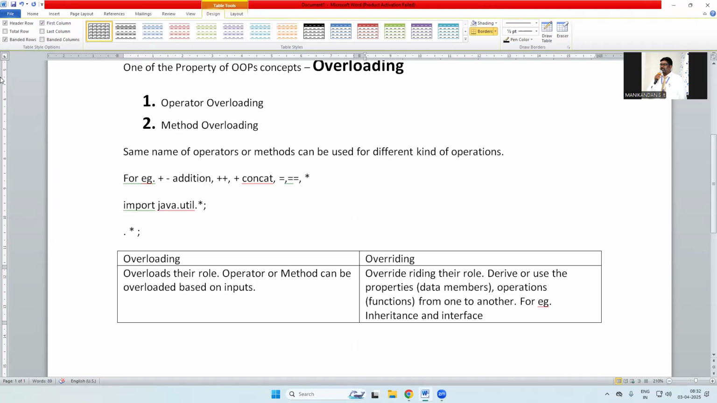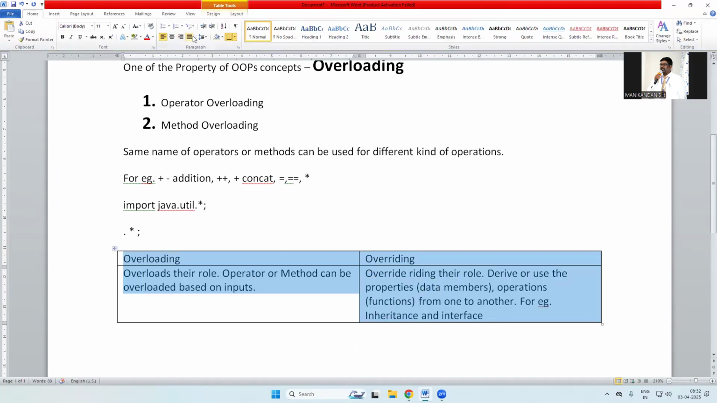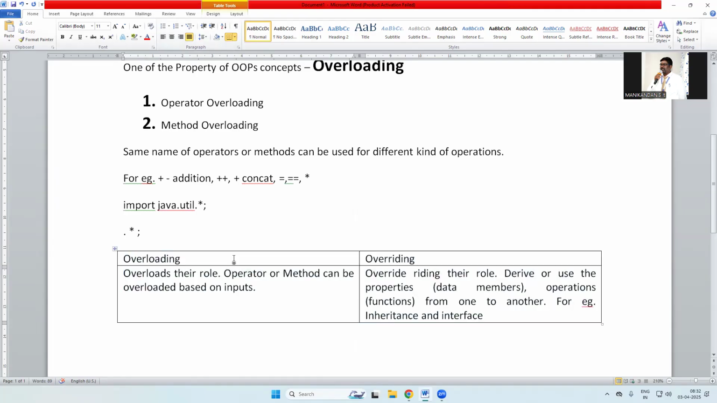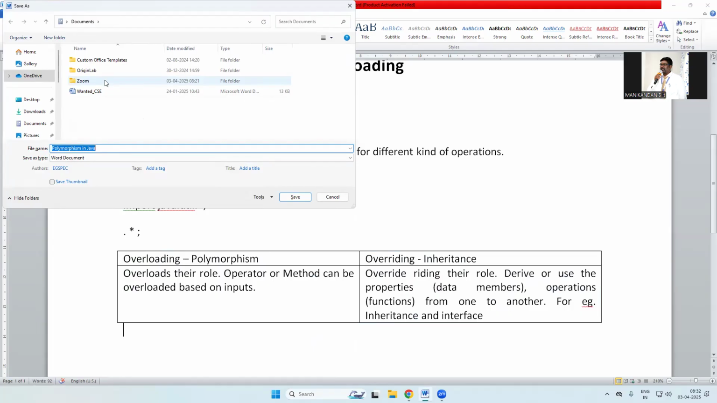Overloading means playing different roles, for example operator overloading and method overloading. We can use it in programming. Overriding means I can get a property, use the property, and derive the properties from one class to another class in my program. For example, inheritance and interface are examples of overriding. This is the meaning of polymorphism. This is an example of inheritance. Okay, that's all for today's discussion about overloading. Thank you.